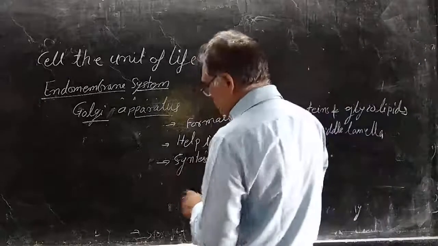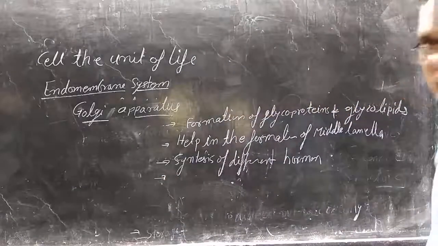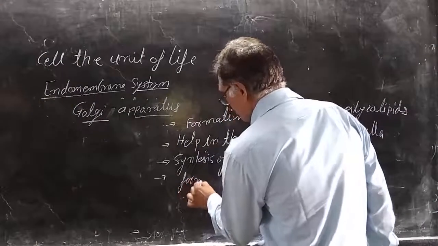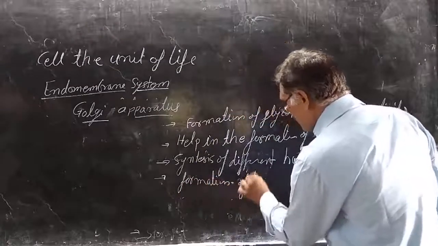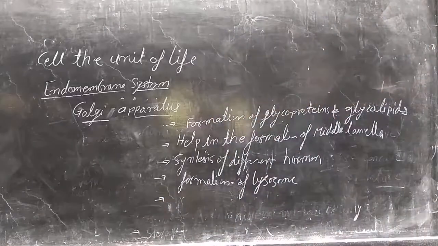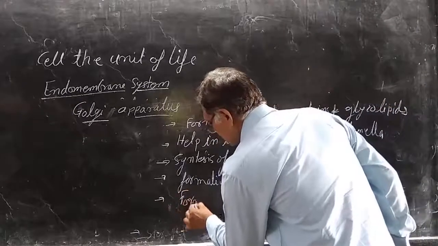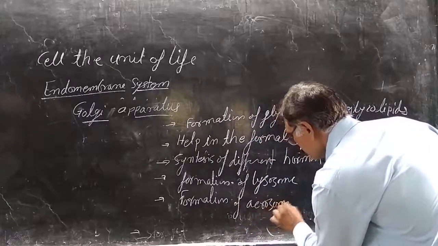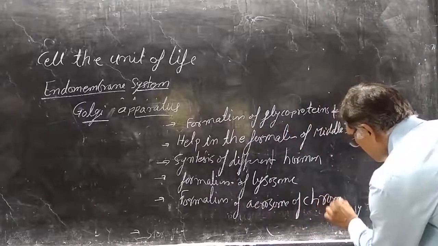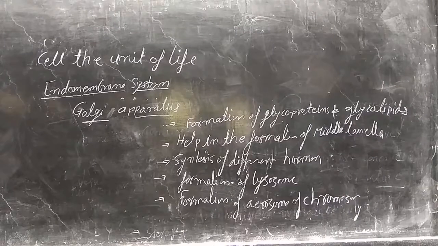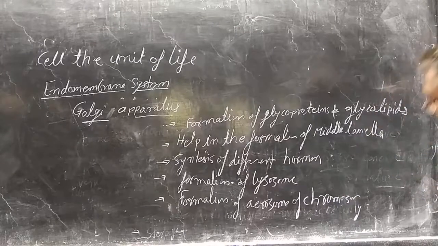The small vesicles of the Golgi apparatus help in the formation of lysosomes. It also helps in the formation of the acrosome of the sperm.